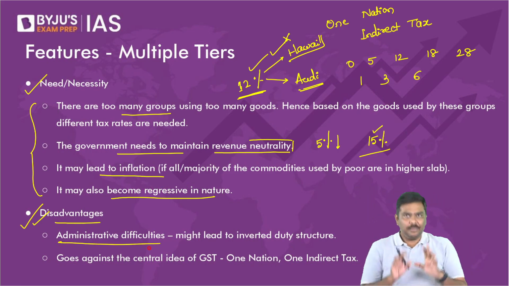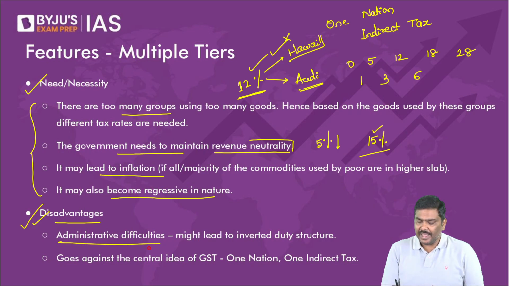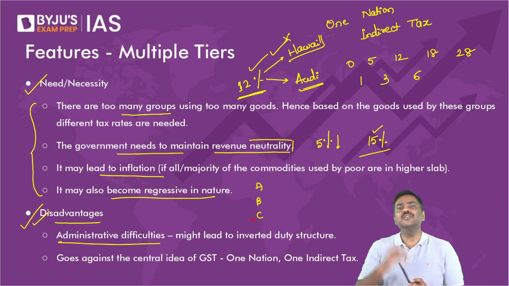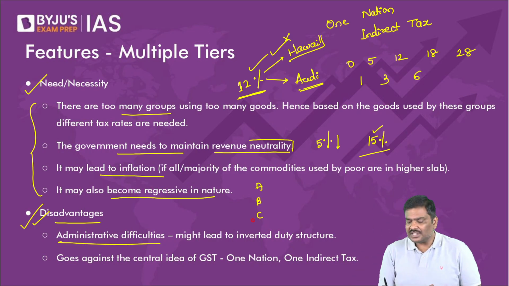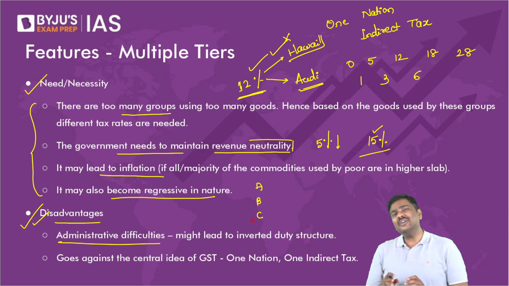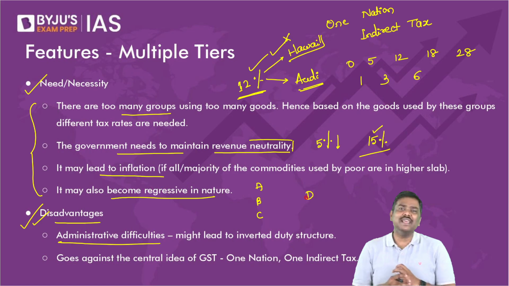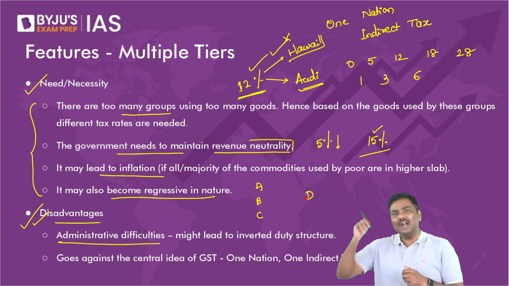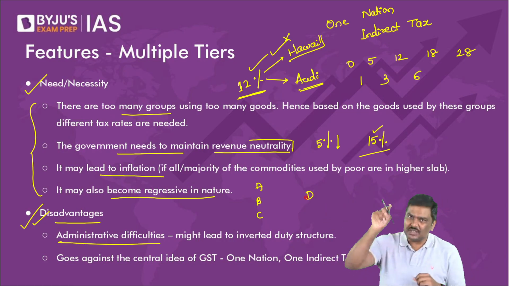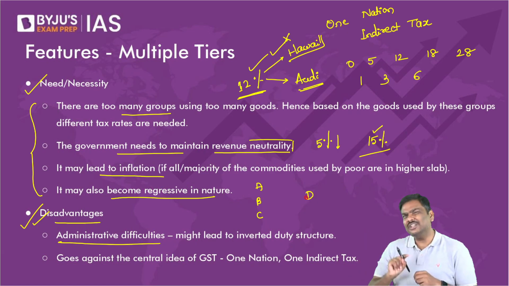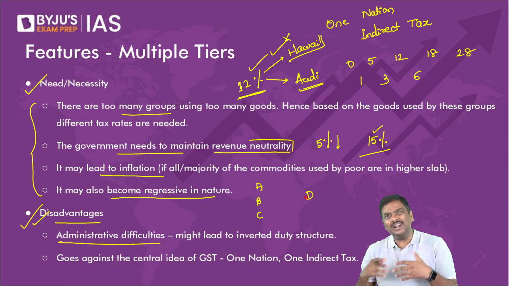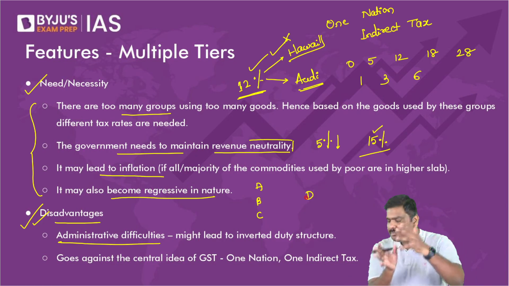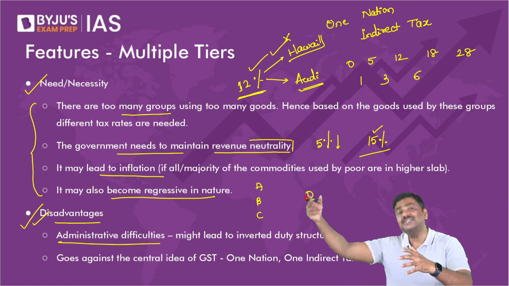How? Imagine you are purchasing three raw materials, A, B, and C. And all the three raw materials have different GST rates. Now you are selling one product D, which also has a different GST rate. Now please tell me, keeping track of all the raw materials, how much GST you are paying, the government having to find out how much GST you are paying on each of them, how much you are consuming. Don't you think that's a very, very complicated exercise? Because all the products are falling under different GST rates.